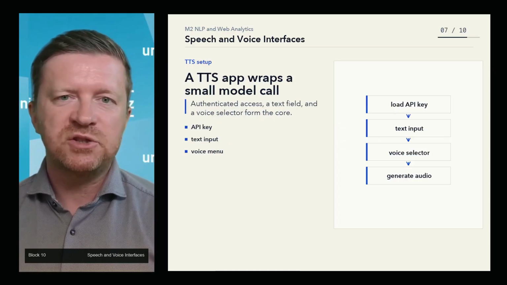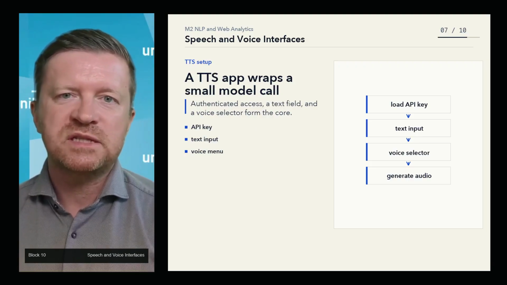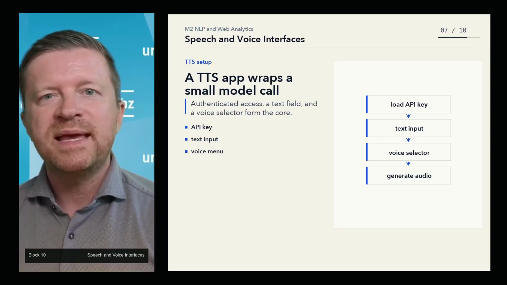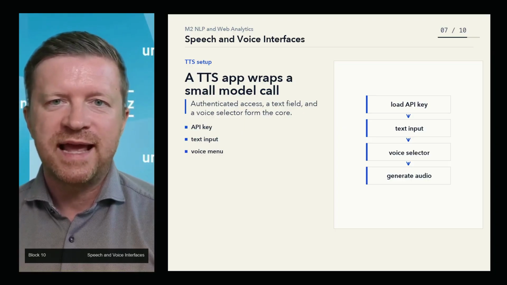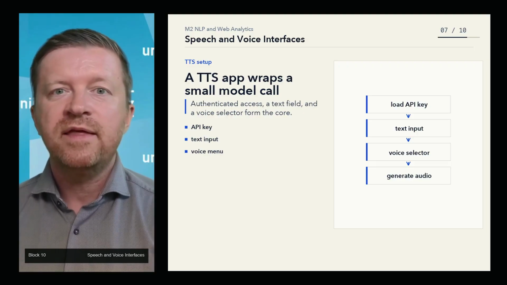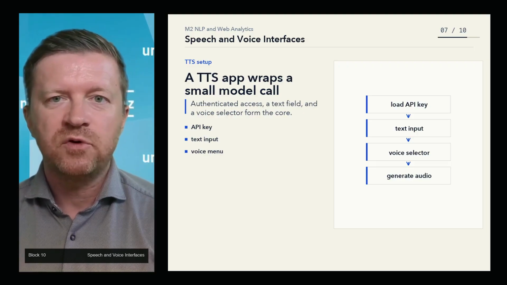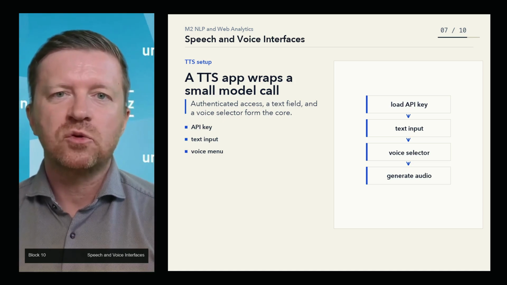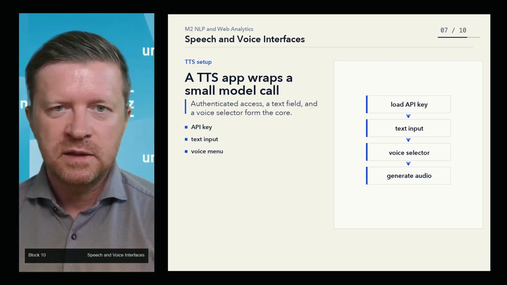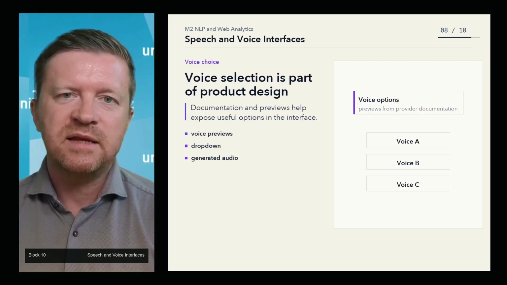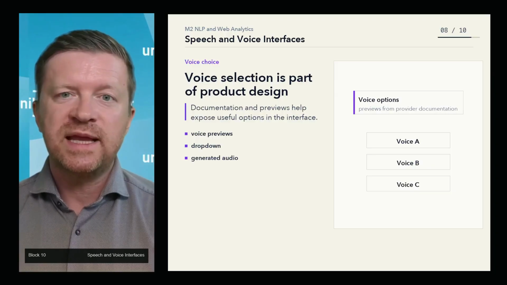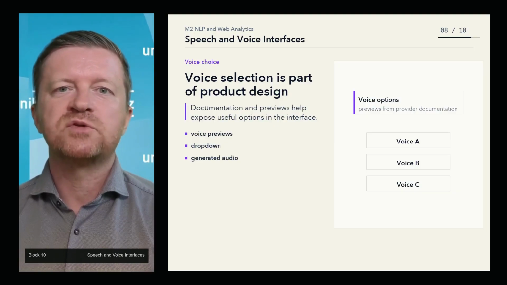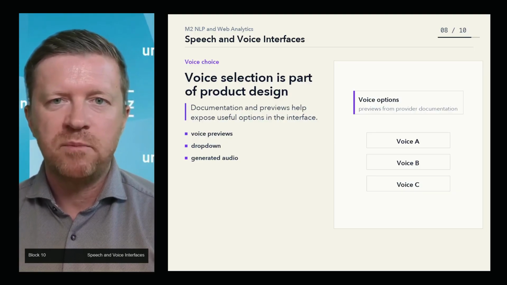In the text-to-speech demo, the application uses a speech generation model through an API key. The code begins by loading the key because authenticated access is required. Then the interface provides a text input field where the user writes the sentence to be converted. The user can also choose among different voices. The provider documentation lists the available voices and usually includes short audio previews. In the application, we expose those voice options in a drop-down menu.